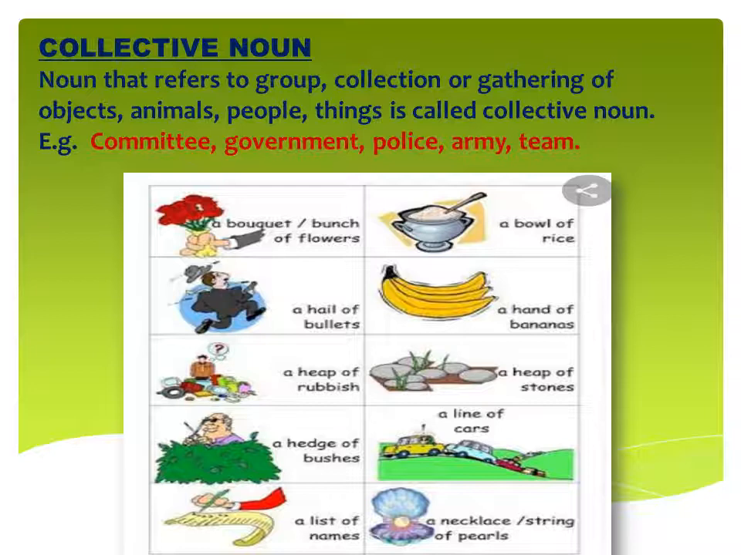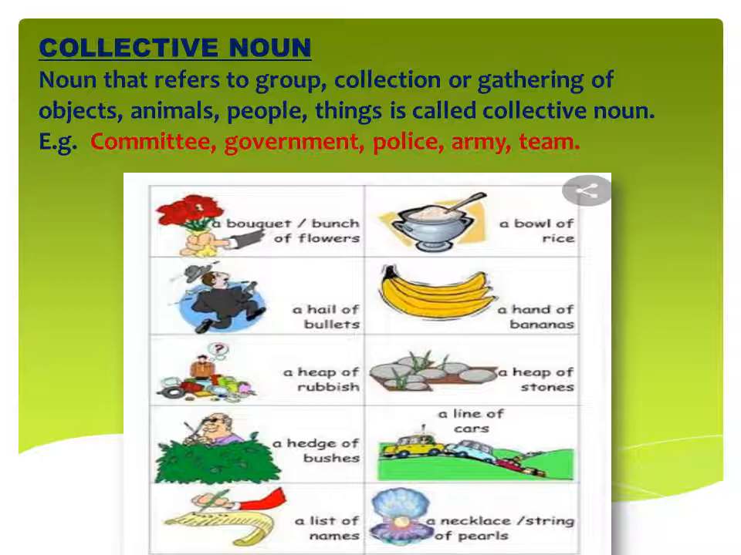But you can see the name of the group is different. Like flowers, we cannot write group of flowers. We will write bucket or bunch of flowers. Next, bullets means the bullets that come out from the gun. If so many bullets are coming out of the gun, then we will write a hail of bullets, not a group of bullets. Now rubbish, see, so much garbage is there, so we will not write a group of garbage, we will write a heap of garbage.